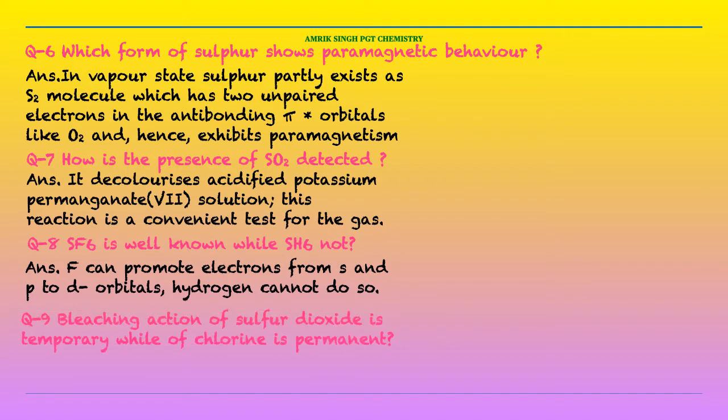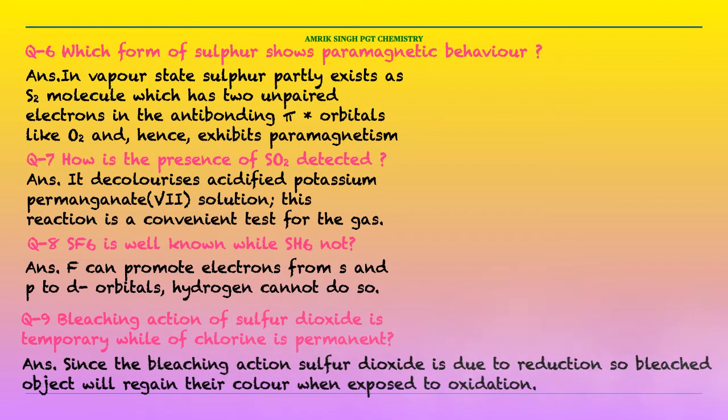Question number 9. Bleaching action of sulfur dioxide is temporary while that of chlorine is permanent. Why? The answer is, since the bleaching action of sulfur dioxide is due to reduction, the bleached object will regain color when exposed to radiation.